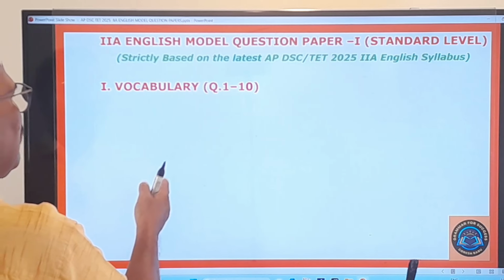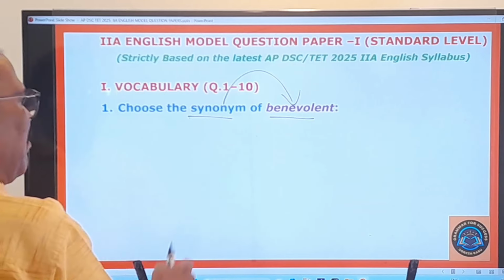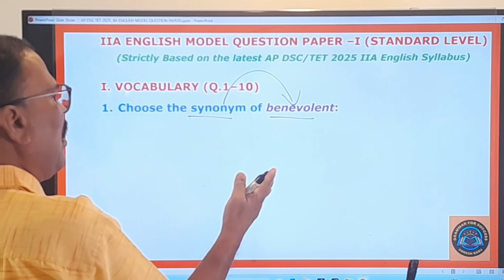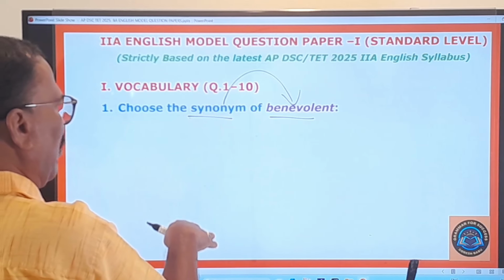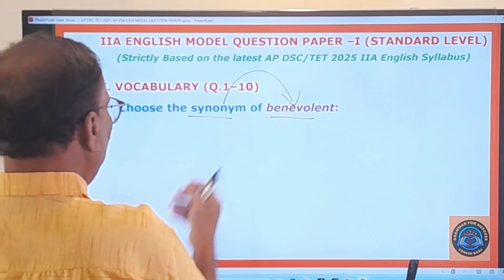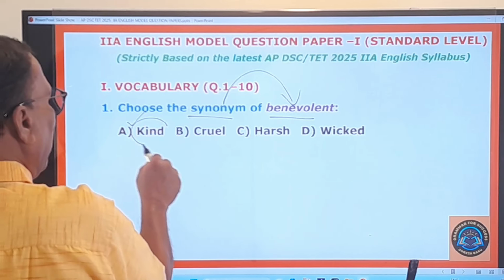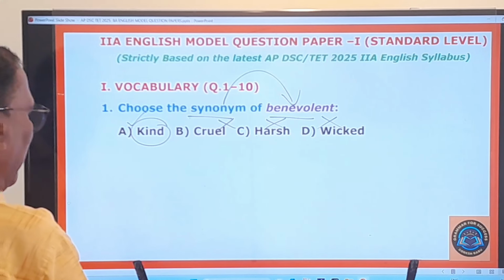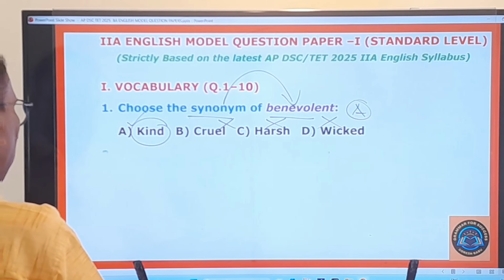On vocabulary, 10 questions are given. Choose the synonym of benevolent. Whenever you happen to give the synonym of any word, you should know the meaning of that. So the meaning of that itself is called a synonym. So benevolent means what? Here you pay attention. The very first one is the right one: kind, not cruel, harsh, and wicked. You know very well. And therefore, your answer is A. Right. You go to the second question.